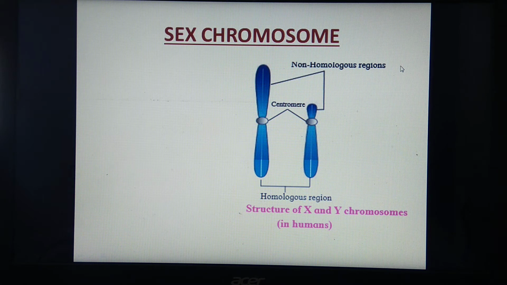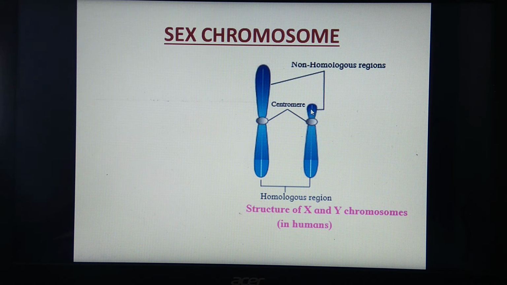Before also we have studied that genes present on the non-homologous part of the X chromosome are called X-linked or sex-linked genes, and genes present on the non-homologous region of the Y chromosome are called Y-linked genes or holandric genes. The transmission of these genes present on the non-homologous part of the X chromosome, their inheritance, is called sex-linked inheritance.